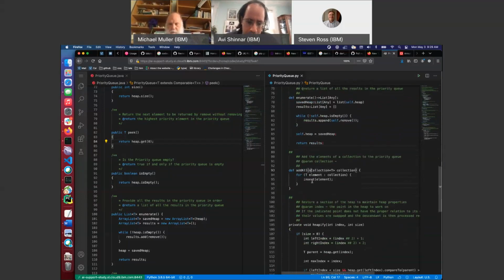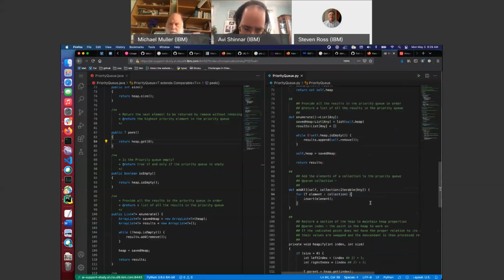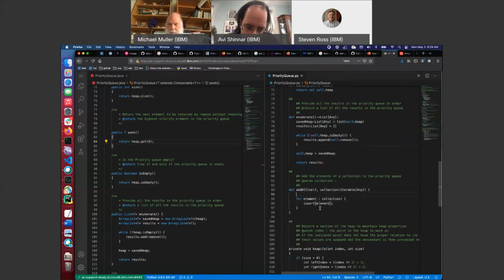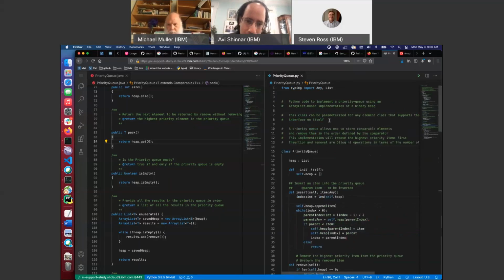Def add_all, takes a self and takes a collection, which, what is it? Iterable of any, I guess, or something like that. And here we're gonna say something like: for element in collection, self.insert(element). I think the same code works, except of course I need to import Iterable.